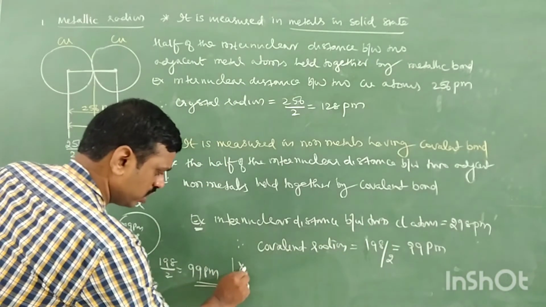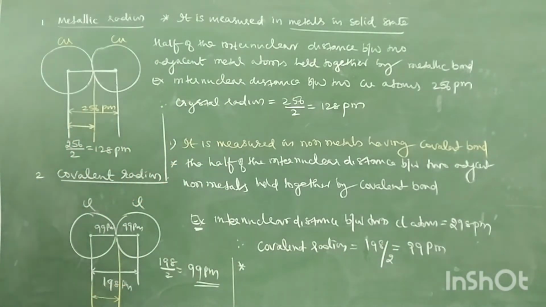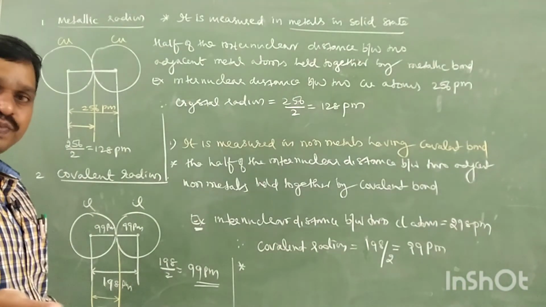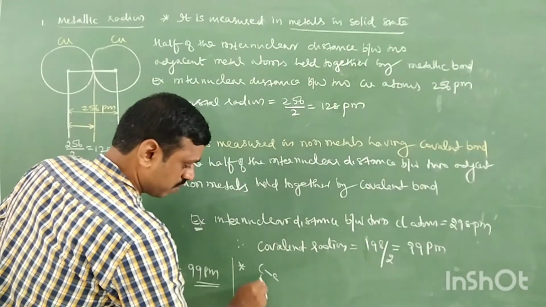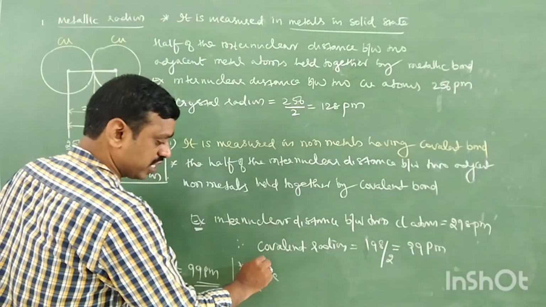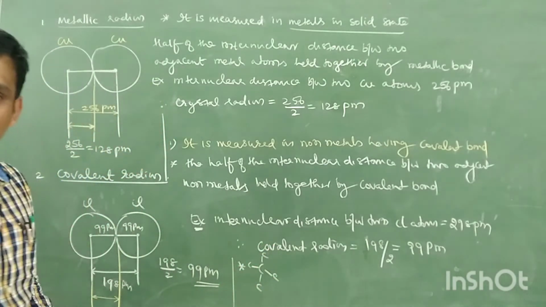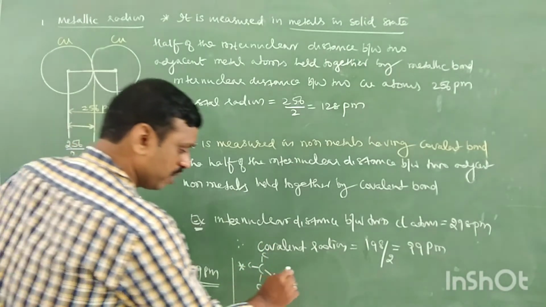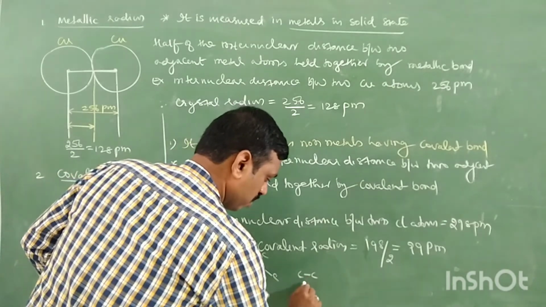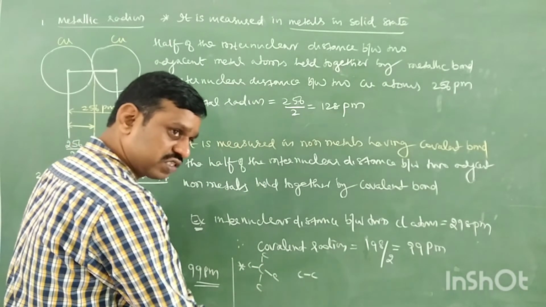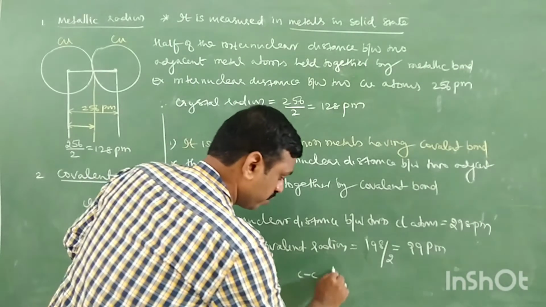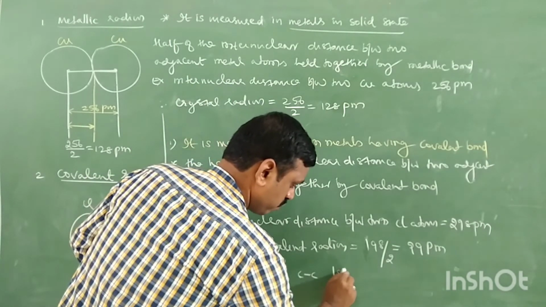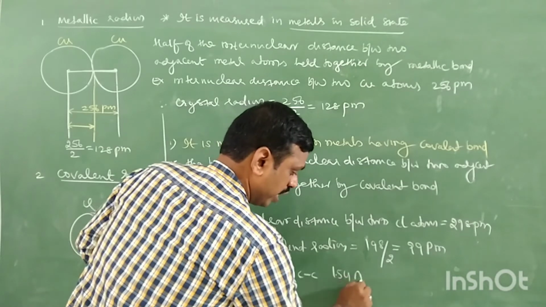Do you know what the bond in diamond is? Covalent bond, no? Diamond is sp3 hybridized. One carbon is attached to four adjacent carbon atoms, tetrahedral, a covalent bond. So tell me, what is the carbon bond length, nothing but the internuclear distance in diamond? sp3, 1.54 angstrom, or 154 picometer.